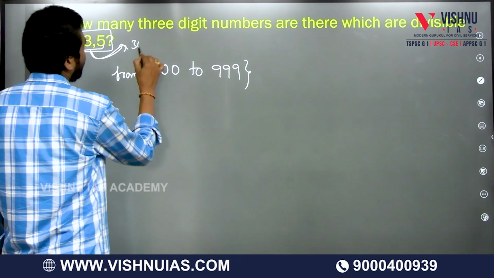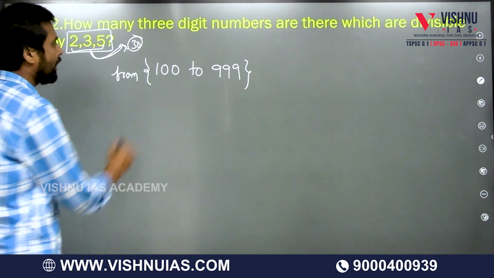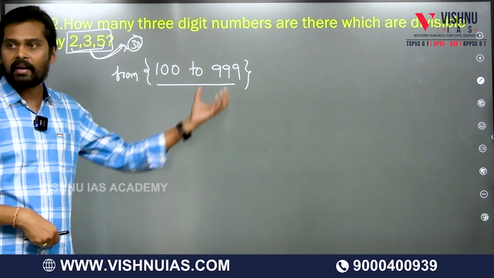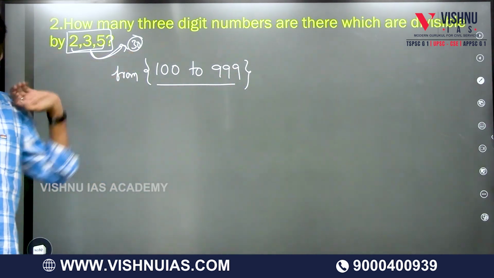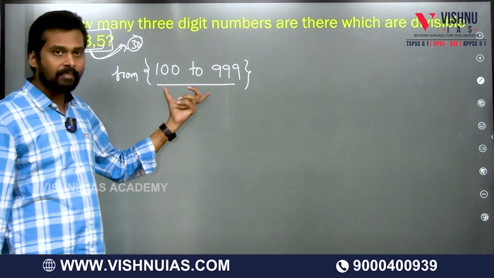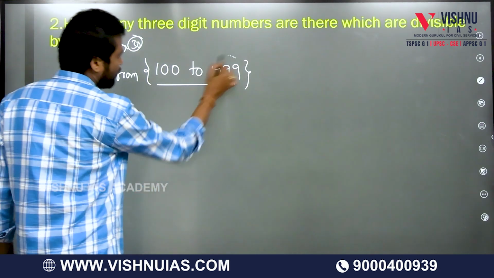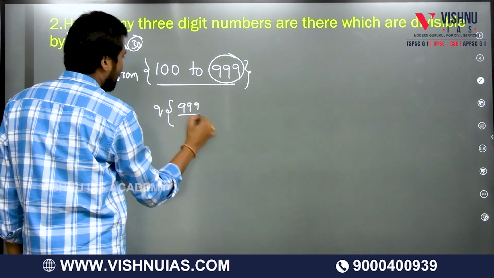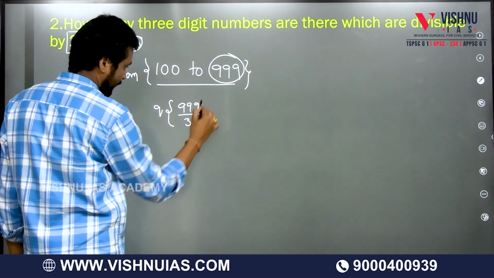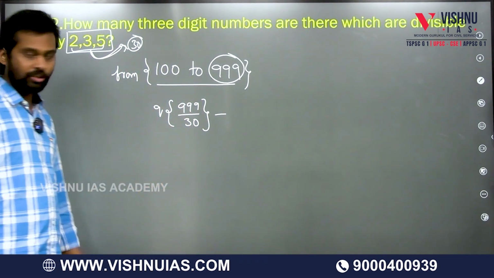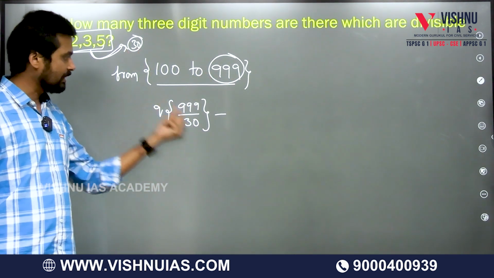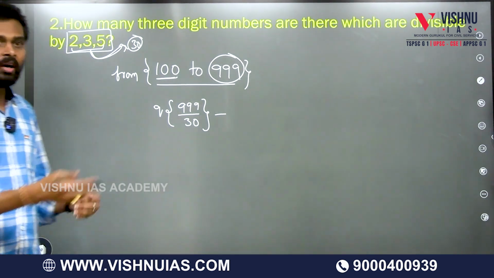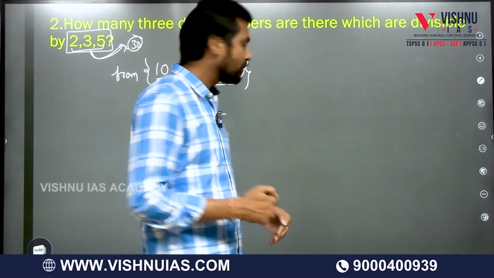Okay? Now again, it is not from 1 to 999. If it is 1 to 999, directly you take the larger number divided by this LCM number. Since it is between the numbers, how do we take? First you take the larger number, 999, divided by 30, the quotient, minus, when you take the smaller number, for the smaller number we need to subtract 1.